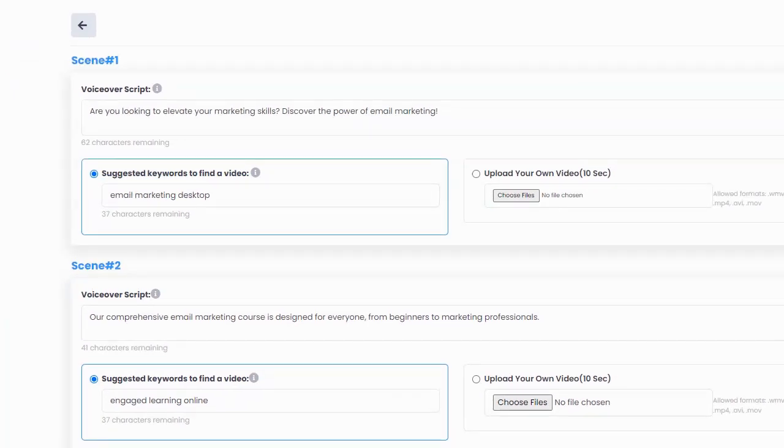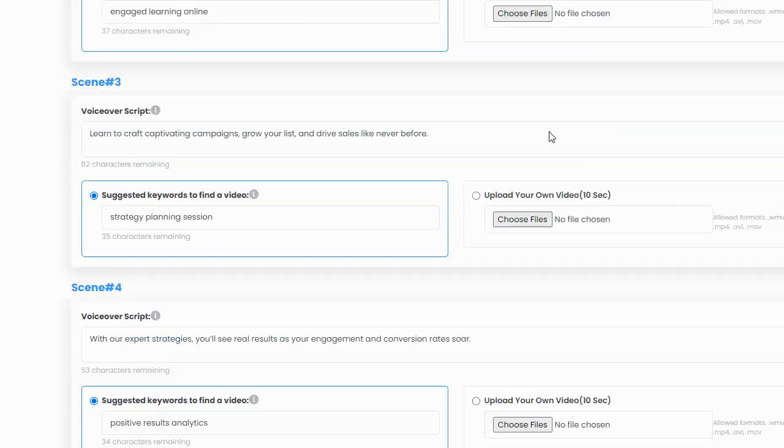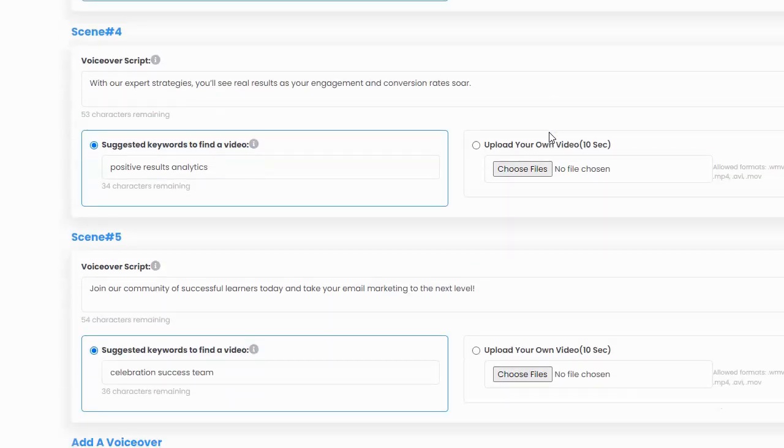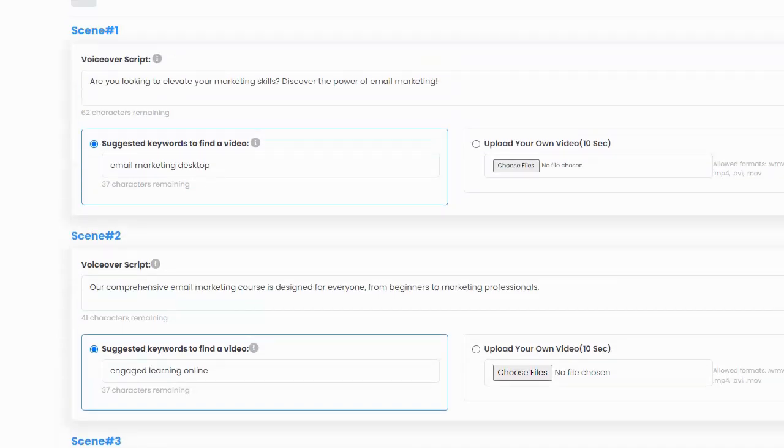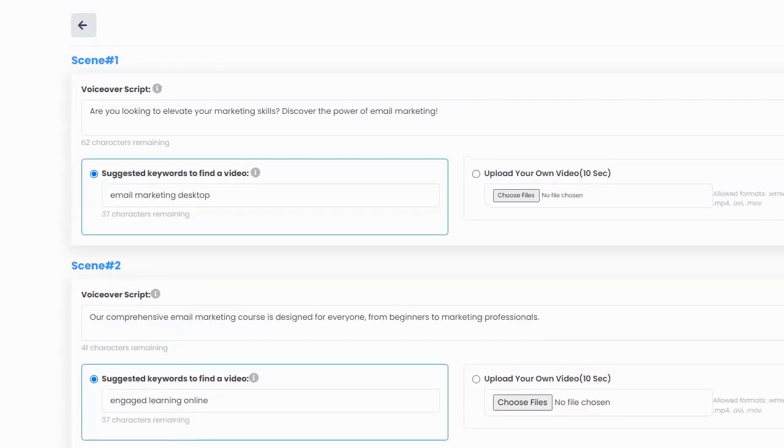All right, so what it does now is it goes and it creates my scene. So these videos are made up of a number of scenes. This particular video is going to have 5 scenes, and it has a little bit of a script for each scene. So it uses AI text generation to create a bit of a script for each scene. And then it asks me if I want to use suggested video. And then in each scene, I actually have 2 options. I can go ahead and upload my own background video for the scene, or I can have the system find a suggested video for me.